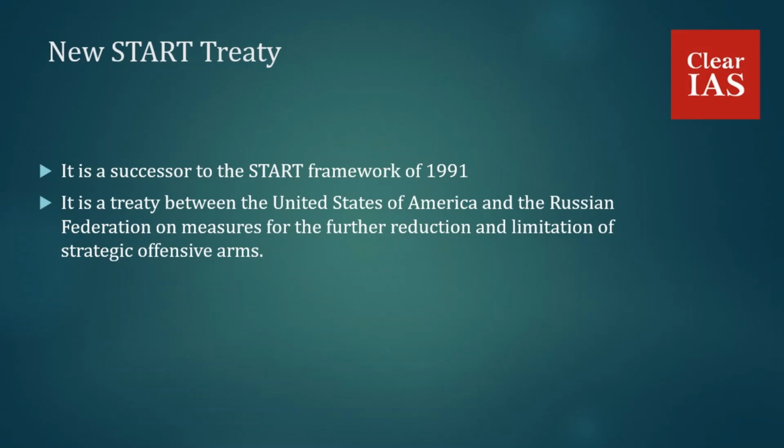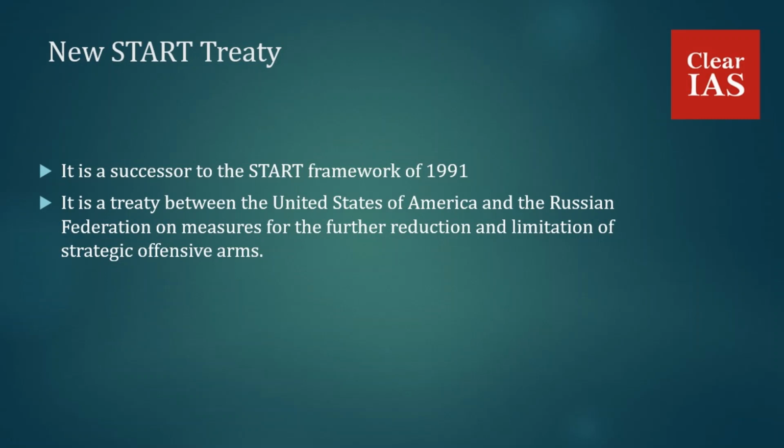It entered into force on 5th February 2011. And the USA has been worried that extending the New START Treaty would negatively impact an arms deal with China and Russia. It is concerned that China's nuclear stockpile could be doubled if the New START Treaty continued as is without including China. So USA wanted to include China in this New START Treaty because they are stockpiling nuclear weapons, and they may overtake the power of US.